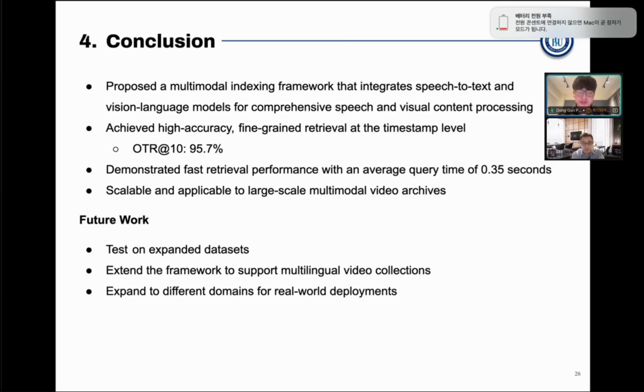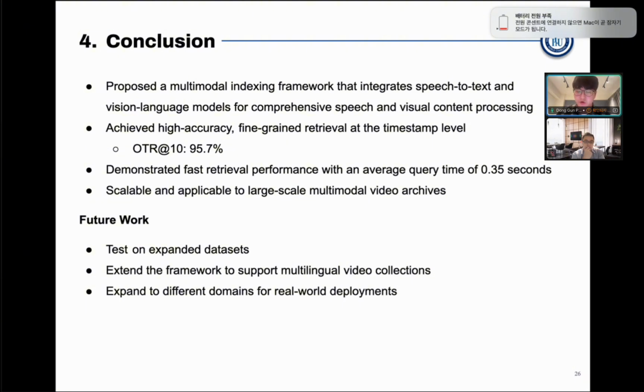In summary, this work presents a multimodal video indexing framework that integrates speech-to-text and vision language models for comprehensive analysis and retrieval. The system achieves high accuracy, fine-grained retrieval at the timestamp level, with average query response times well-suited to real-time applications, and its scalability and adaptability make it a valuable solution for larger scale and multimodal video archives.